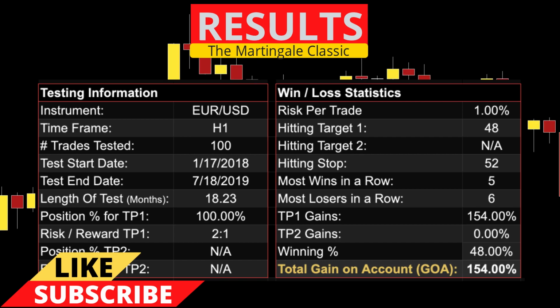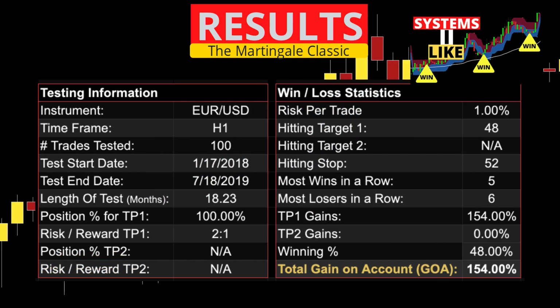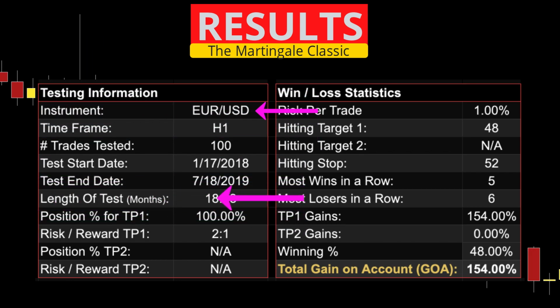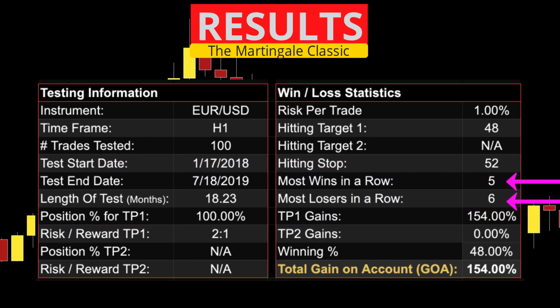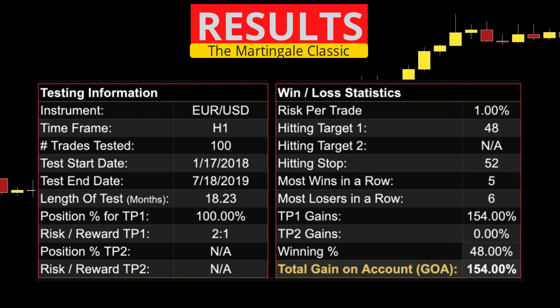Remember, this is just 100 tests on one instrument. If you are thinking of using the system, don't, and I will explain why shortly. So this test was done on the euro versus the US dollar 1 hour candles. It took 18 months to find the 100 setups. Most wins in a row was 5 and most consecutive losses was 6. The test ended up with a 48% winning rate for an amazing 154% gain on account.